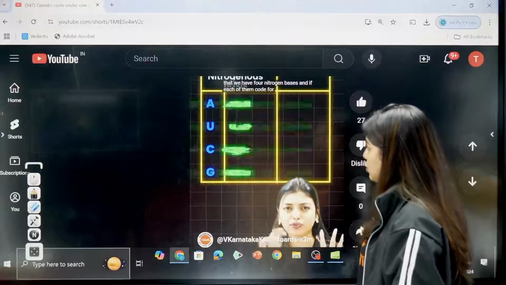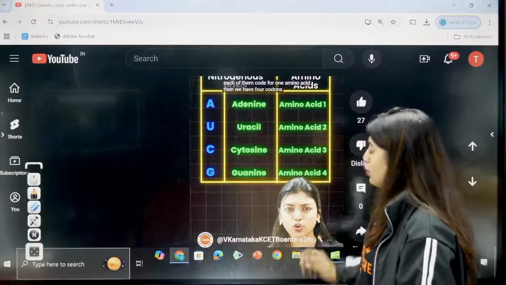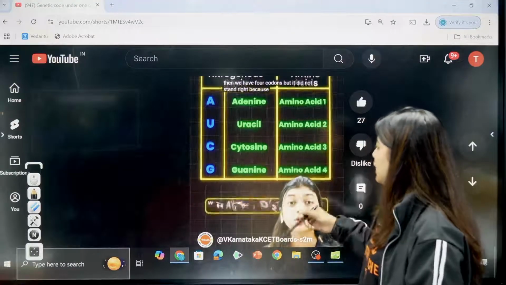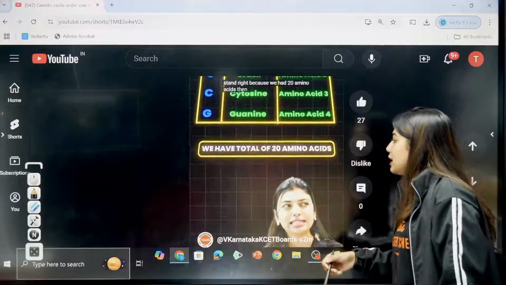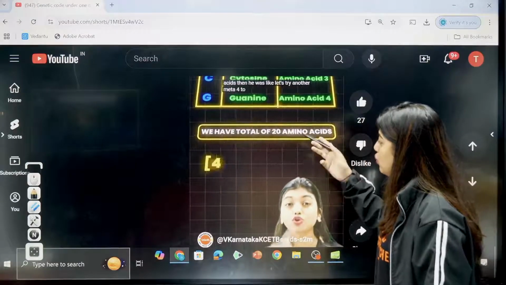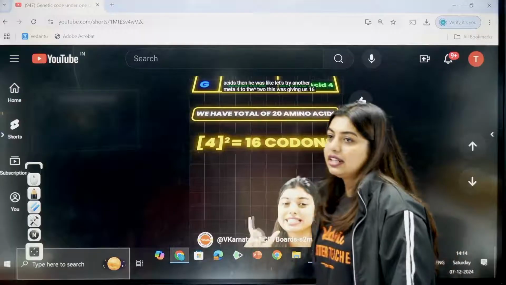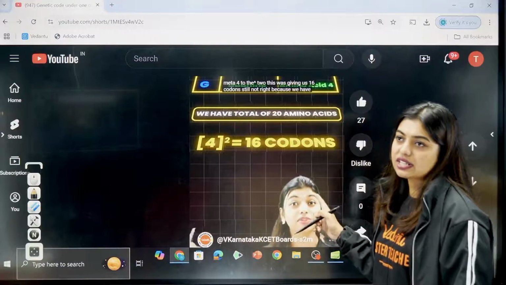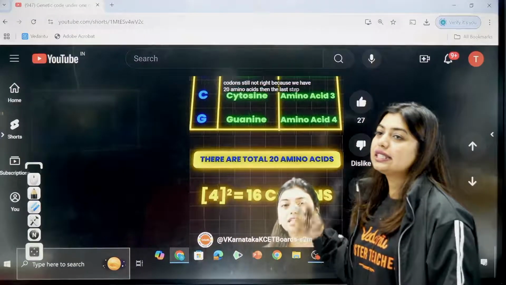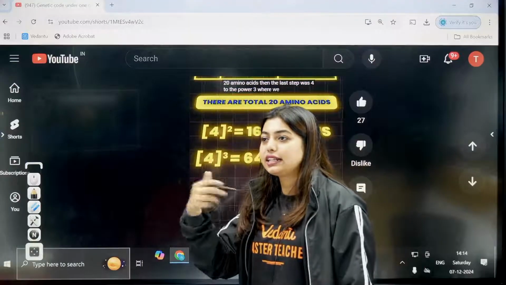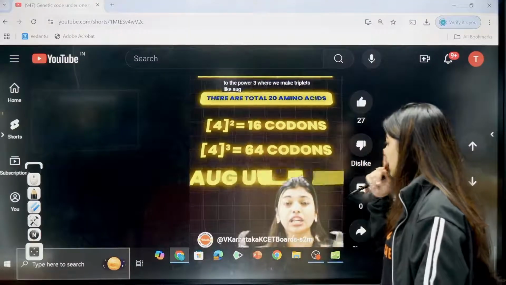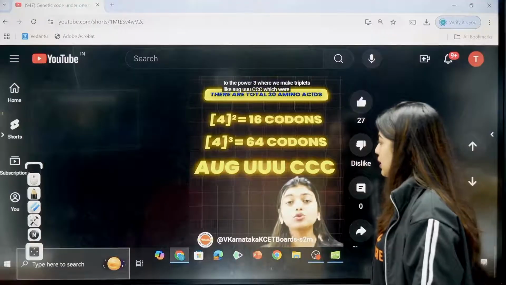Nitrogenous bases are A, U, G, and how they were going to code for 4 amino acids. Then he tried different combinations like 4 to the power 2, 4 to the power 3, and then finally he came to the answer. It is easier for a student to understand editing than a teacher talking. So look here, this is how the different codons were. Understood?